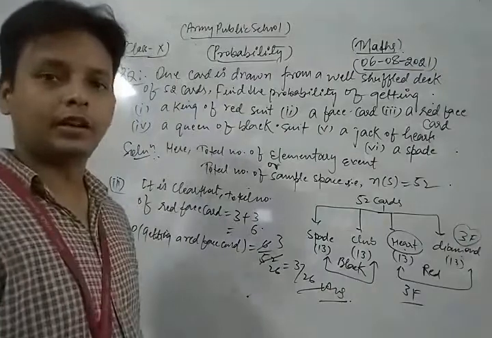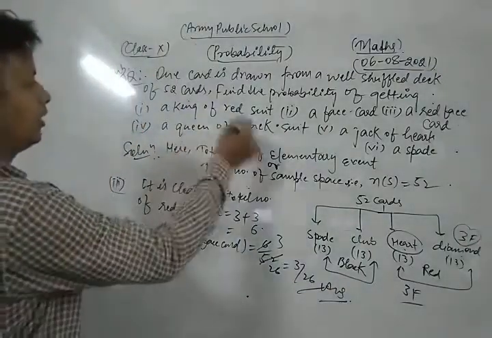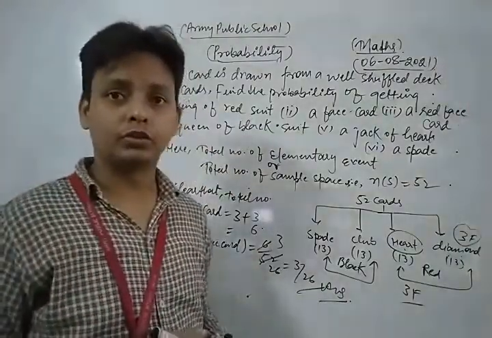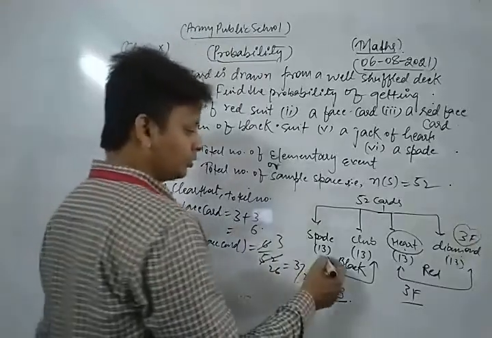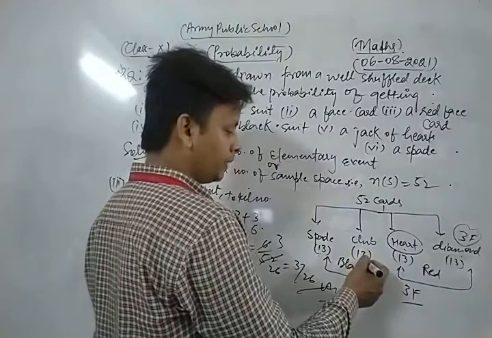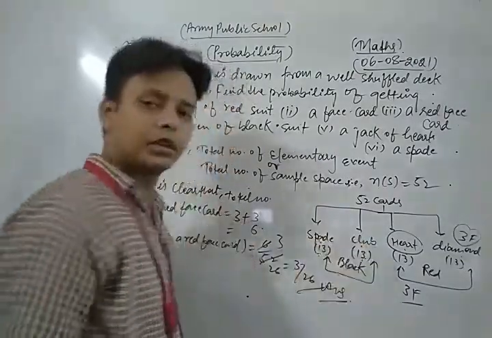Okay. Now we take and solve the fourth part of this question. What is the fourth part? A queen of black suit. Queen is also a face card, and black suit: there are two suits, means 26 cards of black suit. So there is one queen in spade, one queen in club.